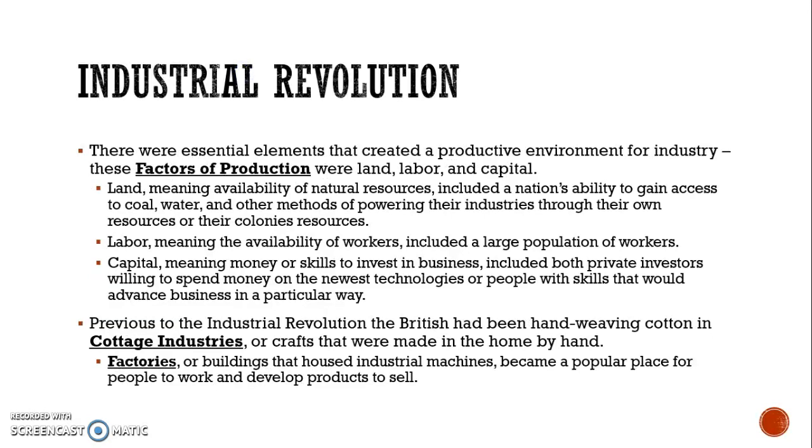There were essential elements that created a productive environment for industry. These were called factors of production. They were land, labor, and capital. Land meant the availability of natural resources. That included nations' ability to gain access to coal, water, and other methods that powered their industries.